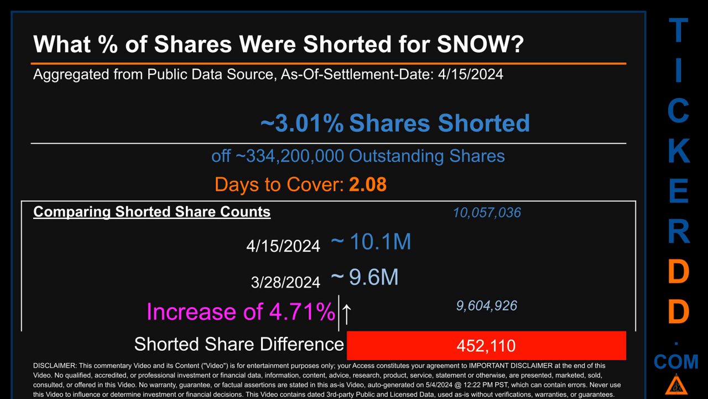When I compare the current 2-week period data snapshot against the previous period, ending in settlement date, March 28, 2024, I find that the current snapshot had roughly 452.1 thousand more shares shorted. This means that, compared to the previous snapshot, the current snapshot has an increase of 4.71% of shorted shares.